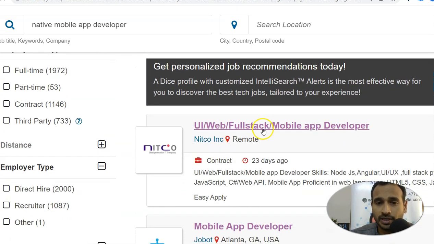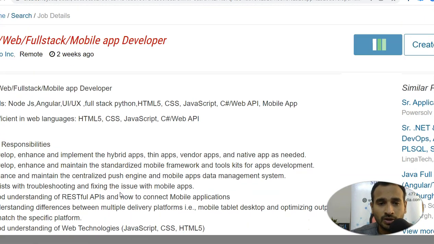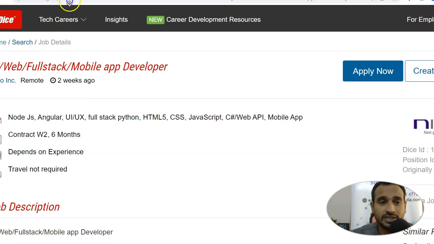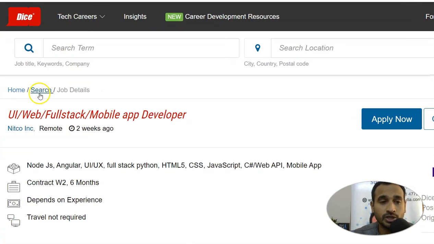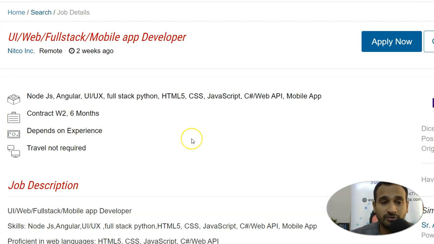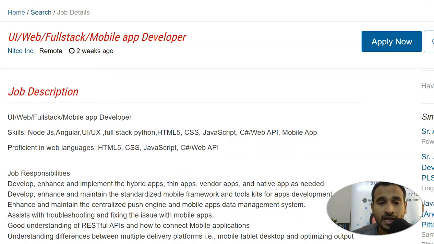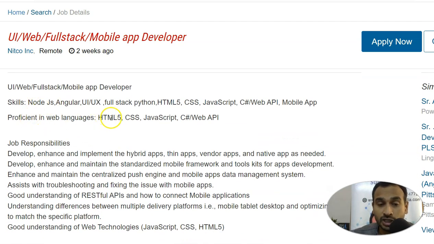All right, let me get a few things here. Okay, good, we got the requirement. So what does that requirement say? It's a UI, user interface, web, full stack, mobile app developer they're looking for, and here are a few technologies: Node.js, Angular, UI, UX, full stack, Python and JavaScript, C#, everything, and proficient in HTML5, CSS, JavaScript, which is for the front end, and C# for the back end, and web API, which is a web service, right?